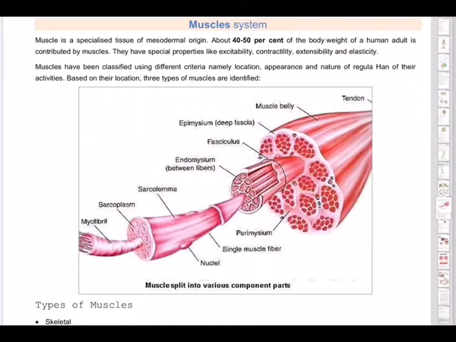Human beings can move limbs, jaws, eyelids and tongue. Some voluntary movements that result in change of place or location are called locomotion. So there is a difference between locomotion and movement. Locomotion is change of place from one place to another place. Say from place A you are going to place B, then we say locomotion. But staying in the same place, let's say place A, you are able to move your hands or your limbs, then we say movement.